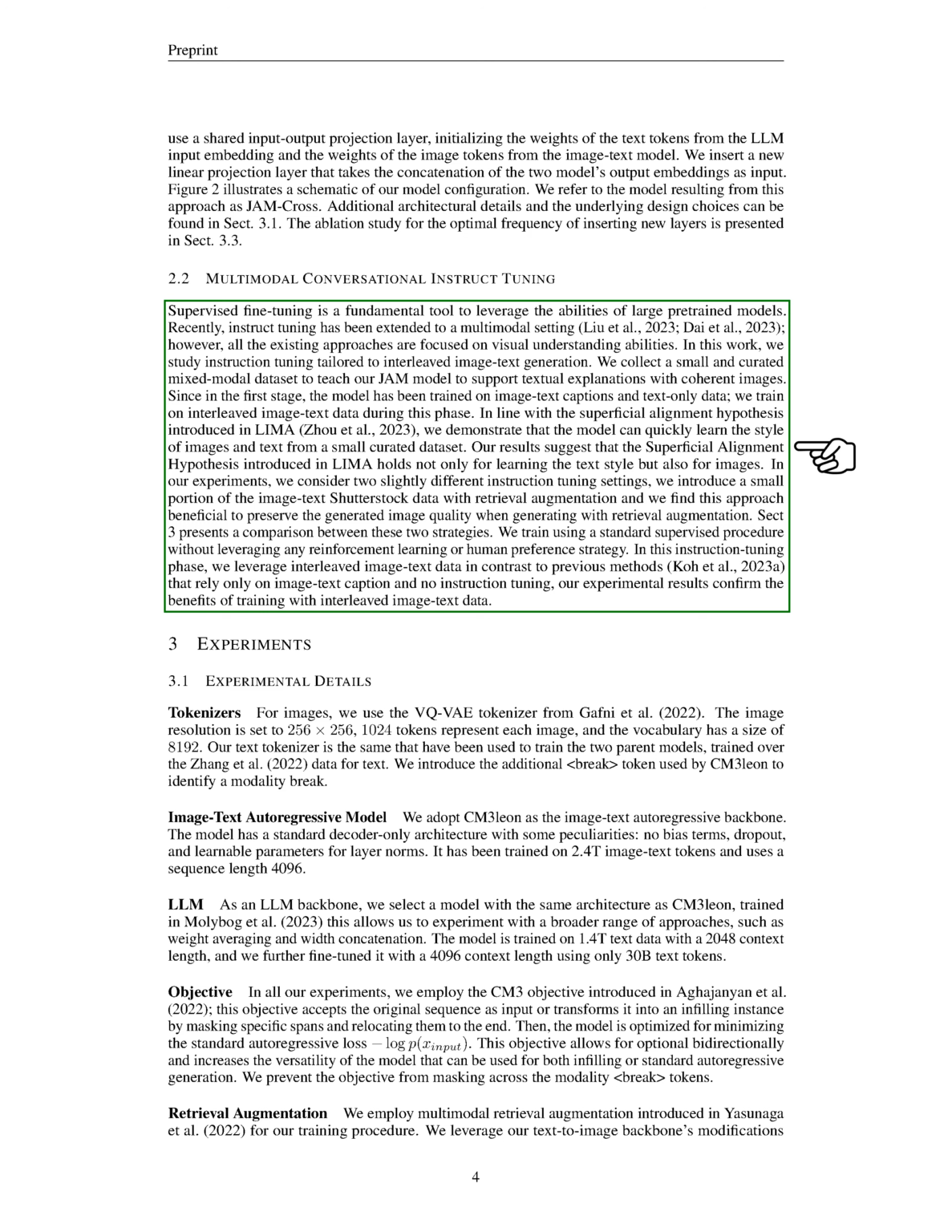In the first stage, the model has been trained on image-text captions and text-only data. During this phase, we train on interleaved image-text data. We demonstrate that the model can quickly learn the style of images and text from a small curated dataset. Our results suggest that the superficial alignment hypothesis introduced in LIMA holds not only for learning the text style but also for images. In our experiments, we consider two slightly different instruction tuning settings. We introduce a small portion of the image-text Shutterstock data with retrieval augmentation, and we find this approach beneficial to preserve the generated image quality when generating with retrieval augmentation.